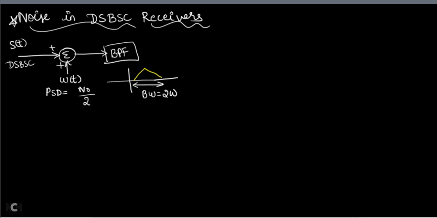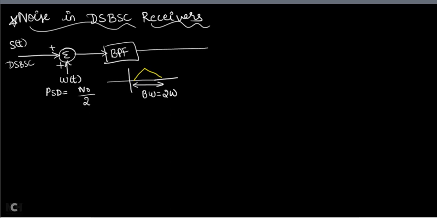If the message bandwidth is taken as FM, then the DSBSC bandwidth will be 2 FM. Instead of FM, I am taking it as W. W is the bandwidth of M of T, so the DSBSC bandwidth will be 2 into W.